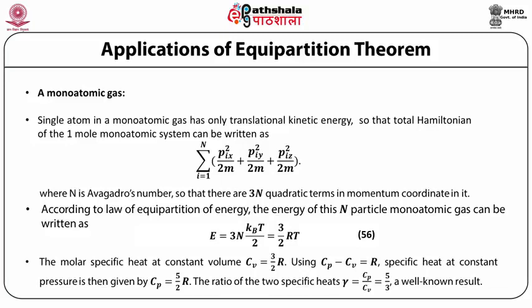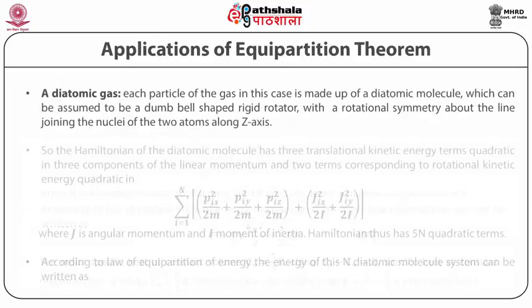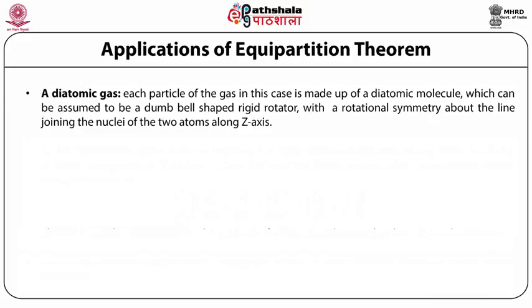The ratio of the two specific heats, gamma, that is equal to Cp/Cv, becomes equal to 5/3, a well-known result. A diatomic gas. Each particle of the gas in this case is made up of a diatomic molecule, which can be assumed to be a dumbbell-shaped rigid rotator with a rotational symmetry about the line joining the nuclei of the two atoms along the z-axis.